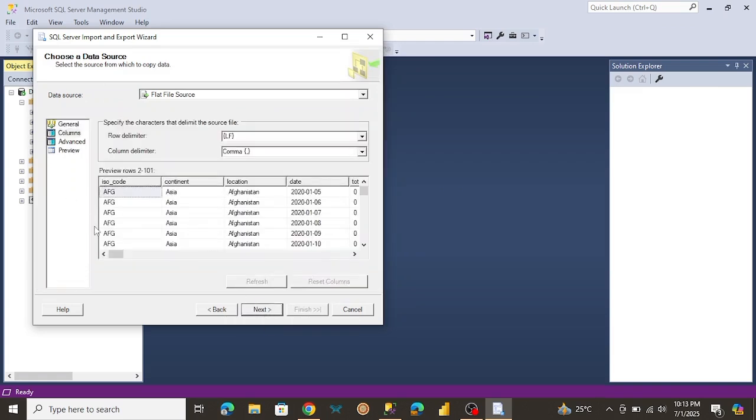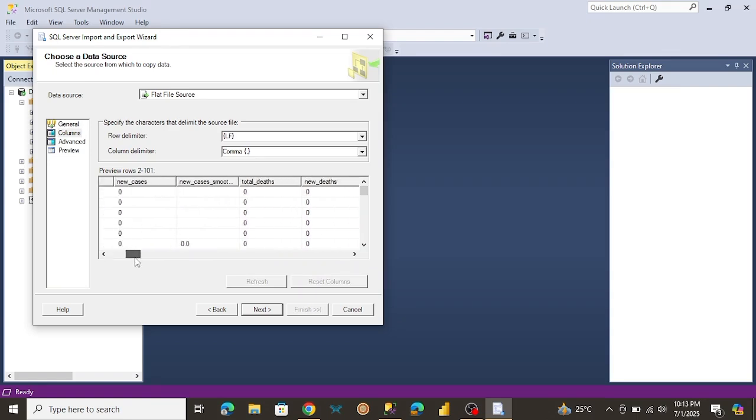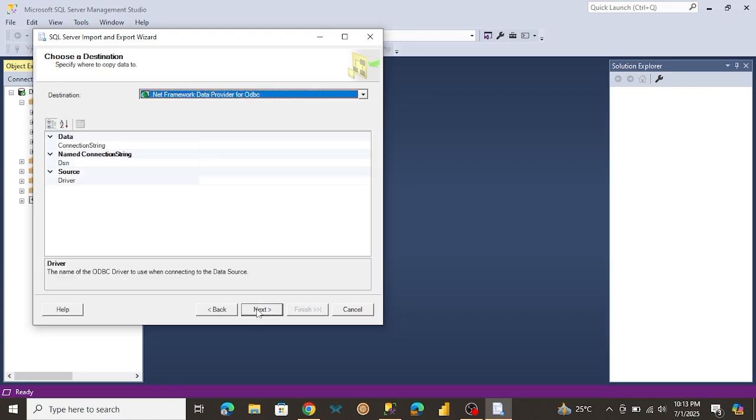So here's a preview of how our data looks. We have ISO code, continent, location. We have a lot of columns in here. As you can see, we have a lot of blank spaces here. So that's why data cleaning is important, right? Just to get rid of all these data inconsistencies. So let me just click on next.